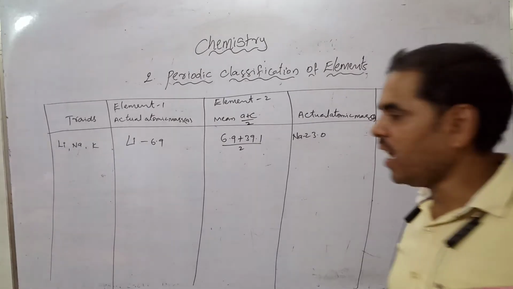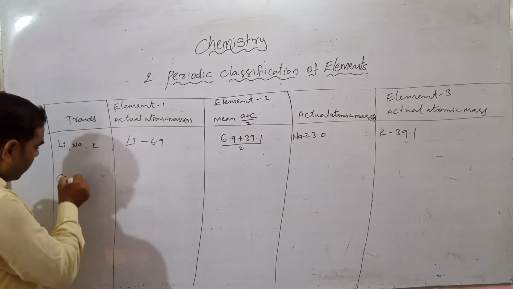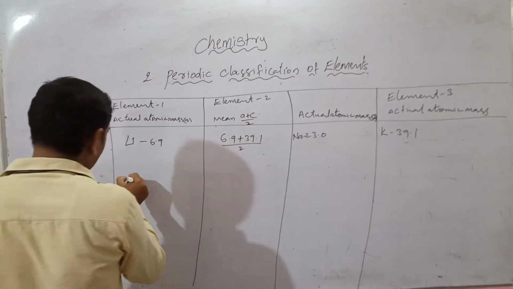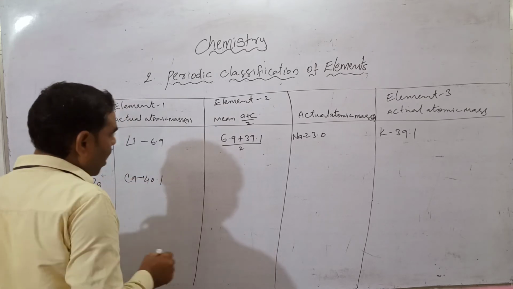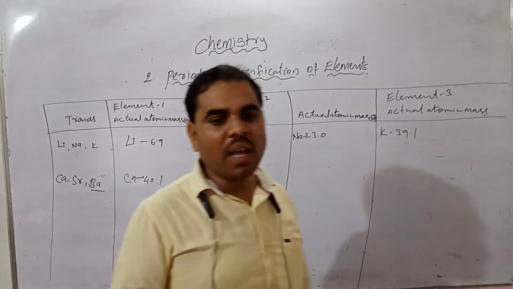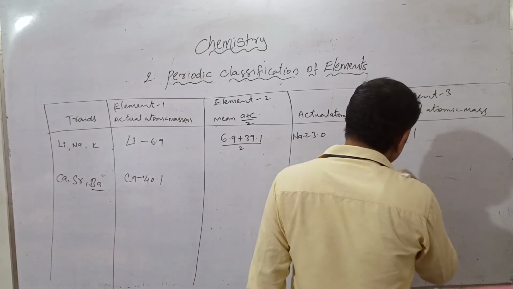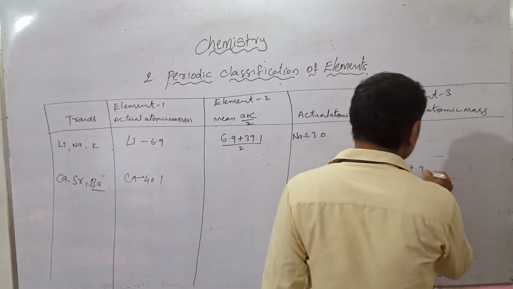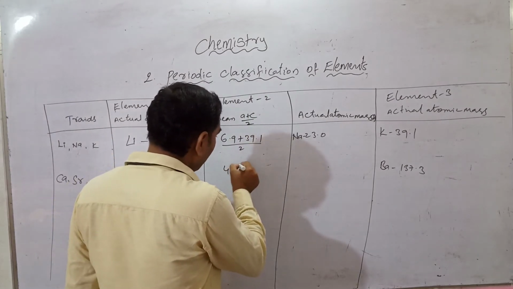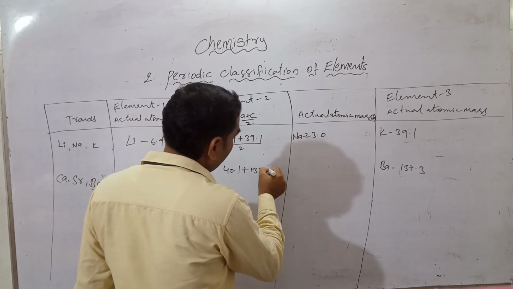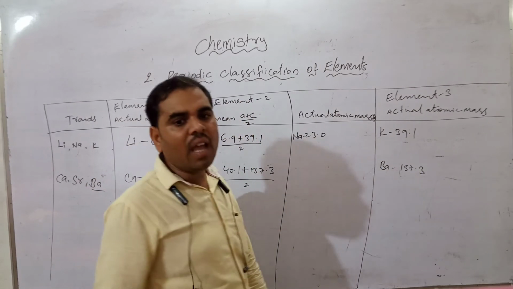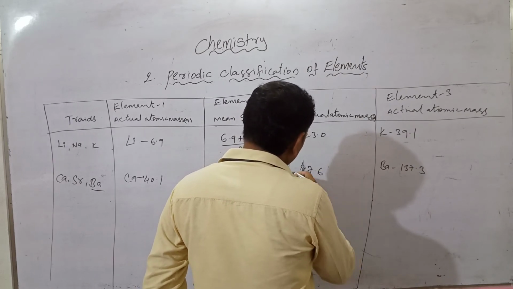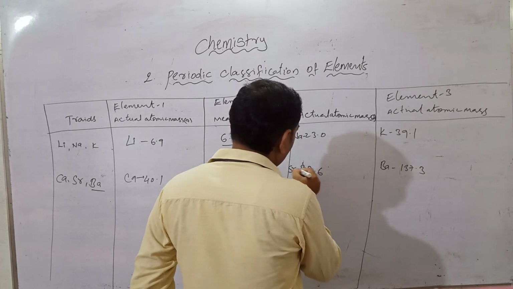Next, calcium, strontium and barium. Calcium is 40.1, and barium atomic mass is 137.3. So we do 40.1 plus 137.3 by 2, and we get the atomic mass 87.6, the strontium atomic mass.